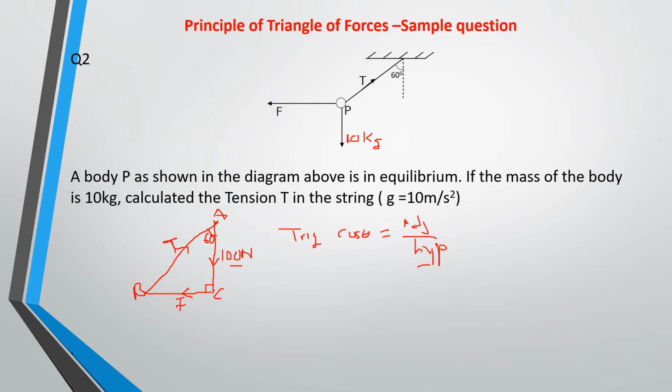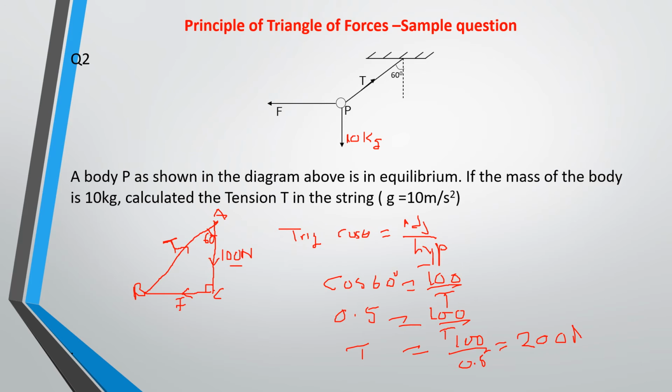So you write cos 60 degrees is equal to 100 all over T. So cos 60 is 0.5, equal to 100 over T. So T is equal to 100 over 0.5. By the time you divide that out, you're going to have 200 Newton as your tension in the string.